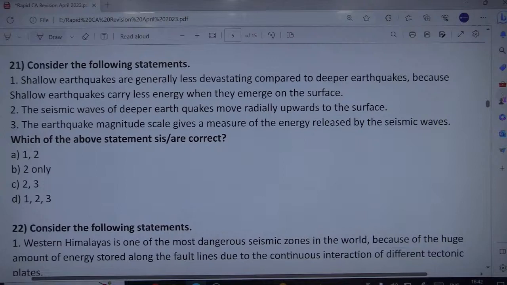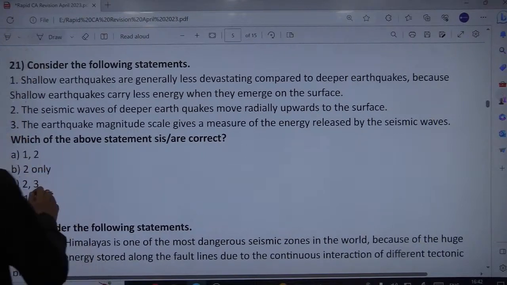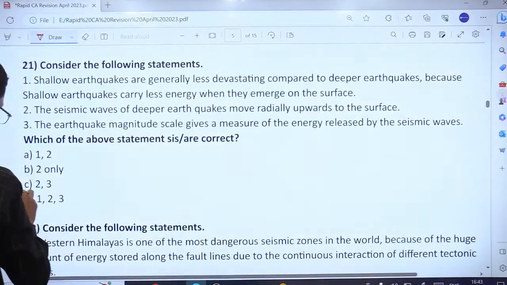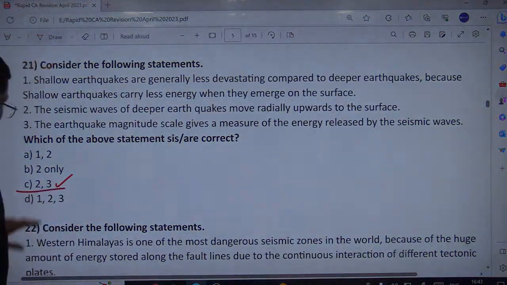The moment 1 is gone, we are left with just B and C. This is 2 only, or 2 and 3 only. Of course, the earthquake magnitude scale gives a measure of energy released. So 3 is correct, 2 is correct, and only 1 is incorrect. So the correct option is 2 and 3. The only issue is with the first statement. The rest 2 are correct.